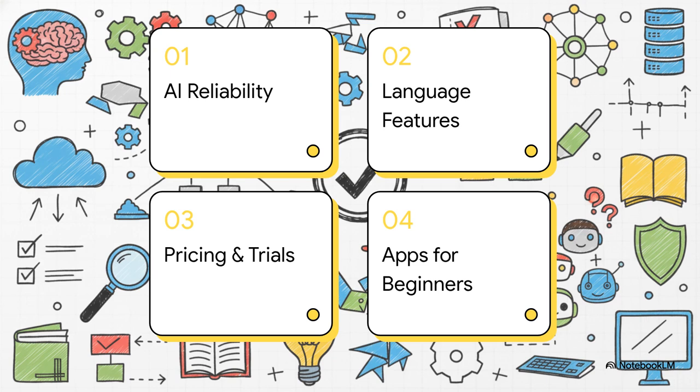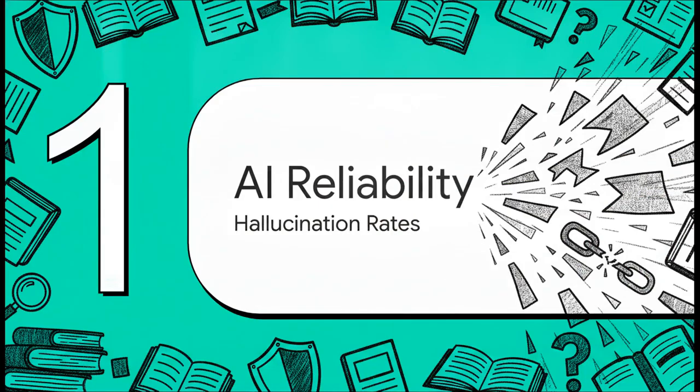First, AI reliability and hallucination rates. Second, AI language learning features. Third, pricing and free trials. And finally, the best apps for beginners. All right, kicking things off with Section 1, AI reliability and hallucination rates.